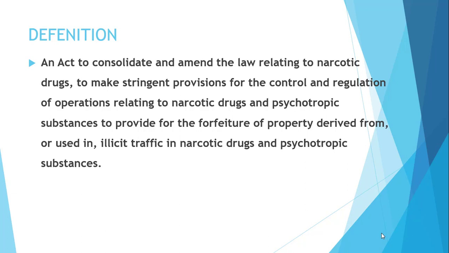Before going to Chapter 1, we will see the definition of the Narcotic Drugs and Psychotropic Substances Act 1985. It is an act to consolidate and amend the law relating to narcotic drugs, to make stringent provisions for the control and regulation of operations relating to narcotic drugs and psychotropic substances, to provide for the forfeiture of property derived from or used in illicit trafficking in narcotic drugs and psychotropic substances.